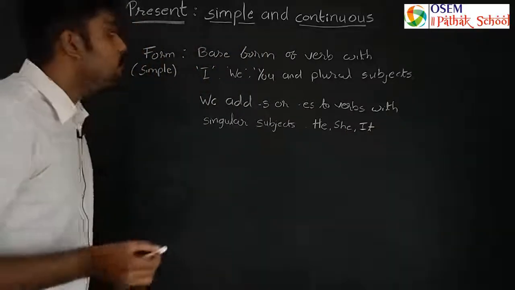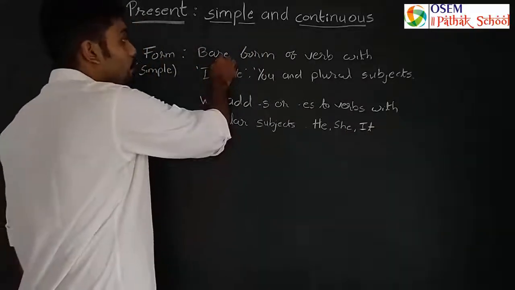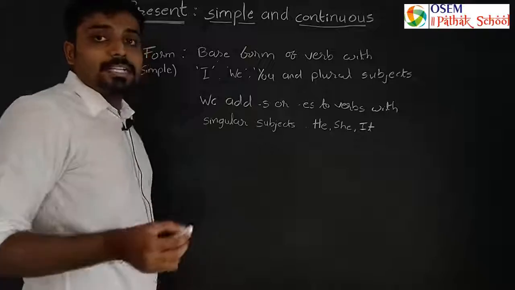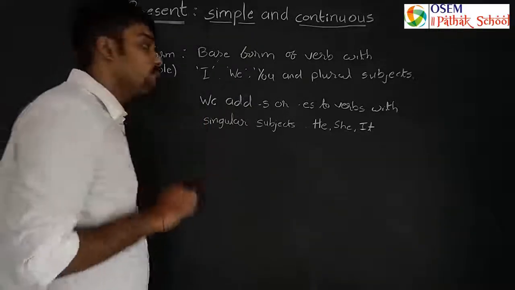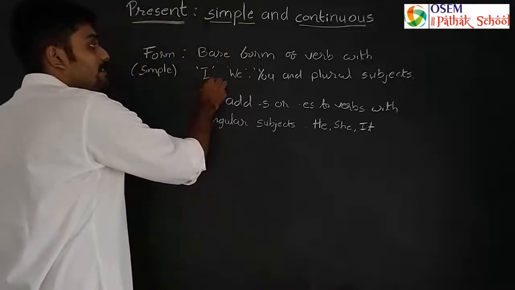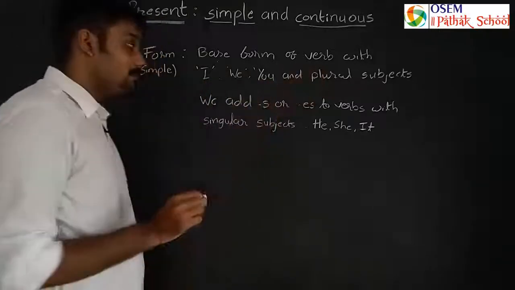So the first rule, what was the first rule? We will have to use the base form of verb. That is, if it is a wake, then wake, the first form is the base form. And we will have to use it with I, we, you and plural subjects.